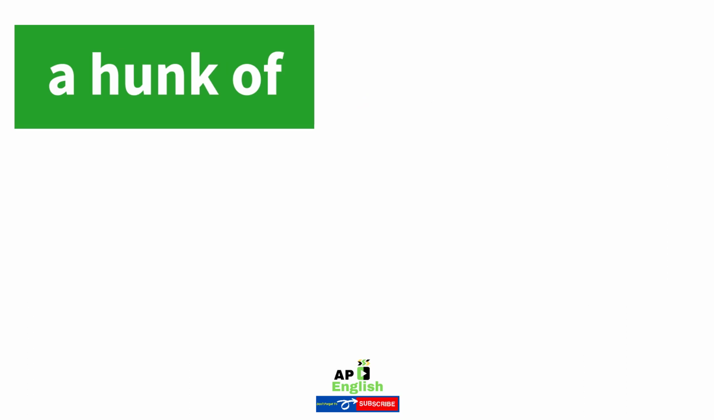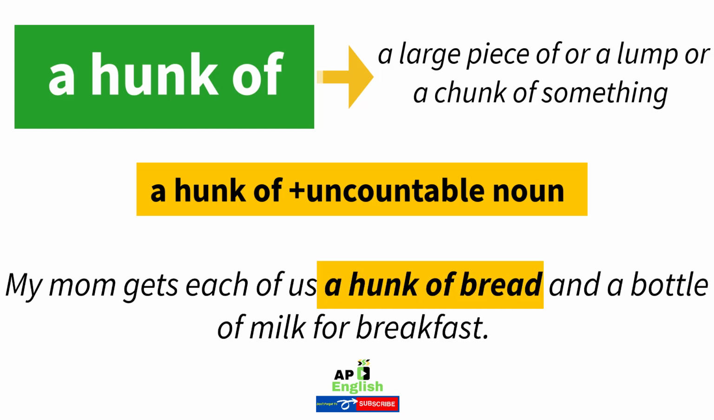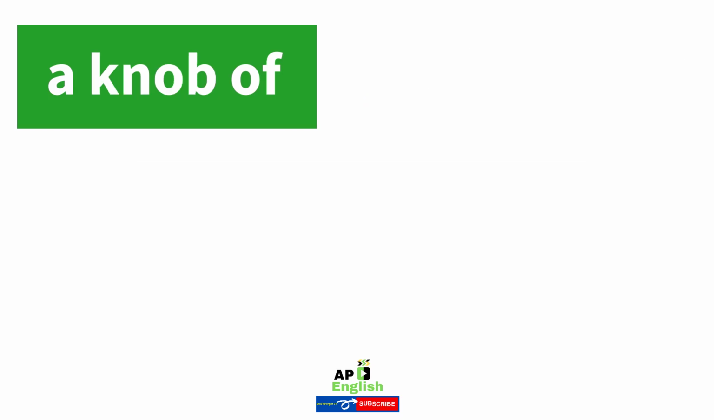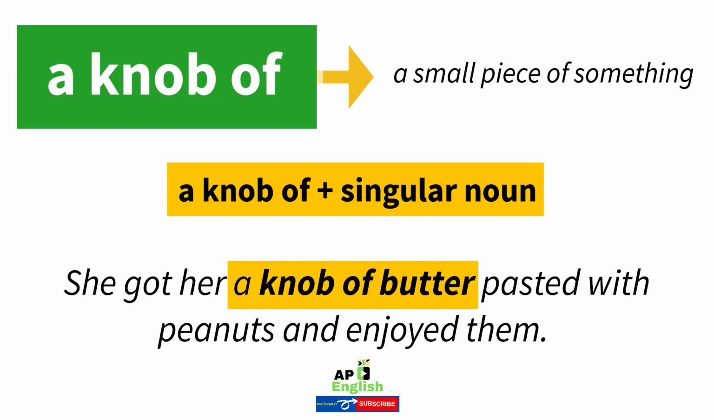30. A hunk of. A large piece or a lump or a chunk of something. Example: my mom gets each of us a hunk of bread and a bottle of milk for breakfast. 31. A knob of. A small piece of something. Example: she got herself a knob of butter pasted with peanuts and enjoyed them.